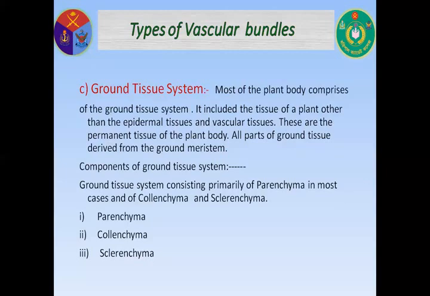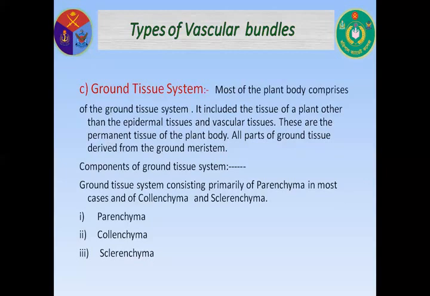Now, collenchyma tissue. Collenchyma tissue is composed of narrow, elongated cells with thick primary walls. Collenchyma cells provide structural support to the growing plant body, particularly shoots, and their thickened walls are non-lignified.